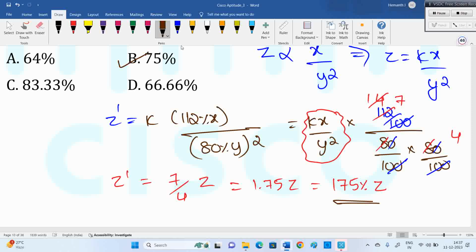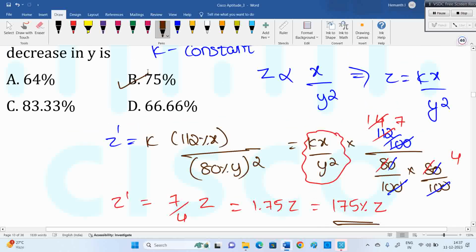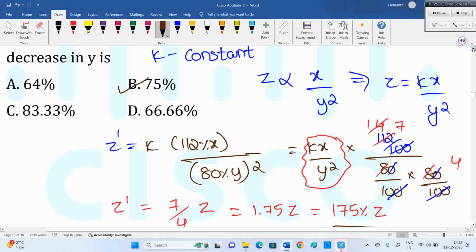85% is 15% loss. Same category here also. More than 100% what is there, that we consider as a profit. Here 175% is there. More than 100%, 75% is there. We'll consider 75% gain. So see this. Okay, first with that equation, that variation concept is completed. From there onwards, it's all about percentages.